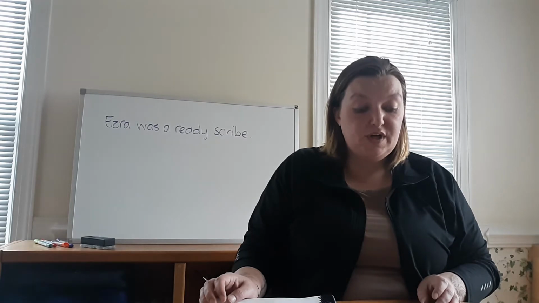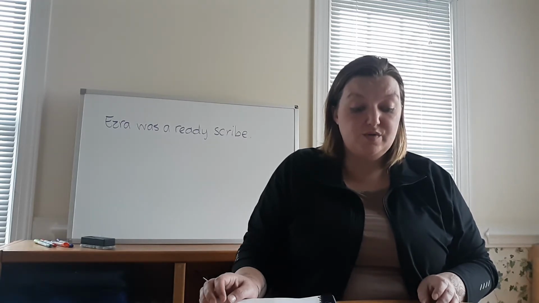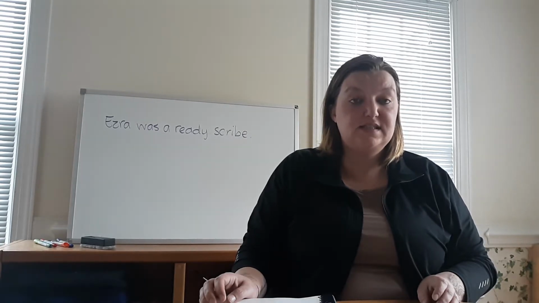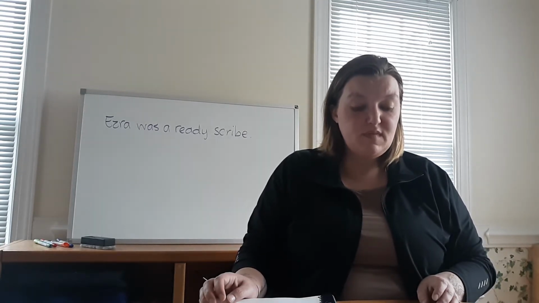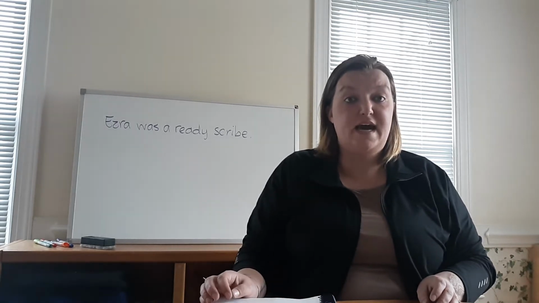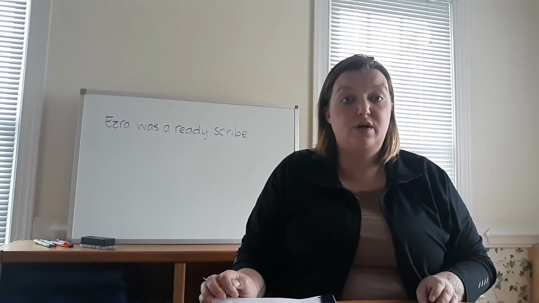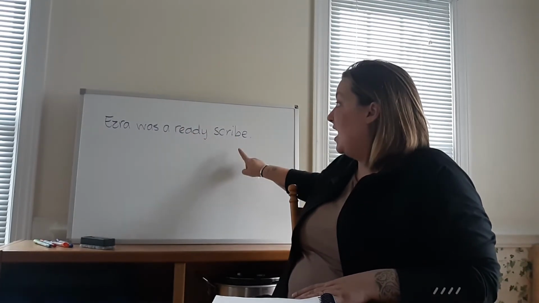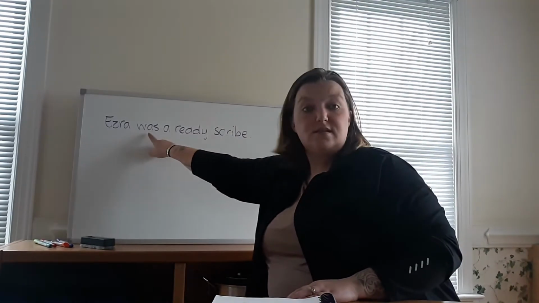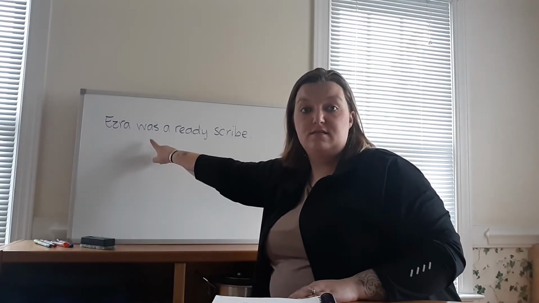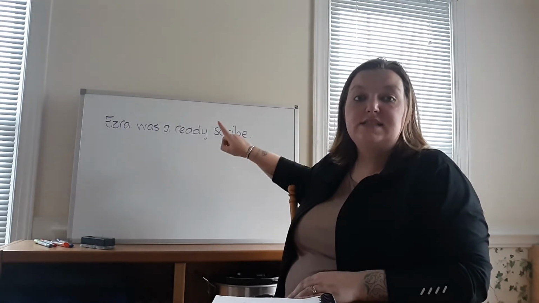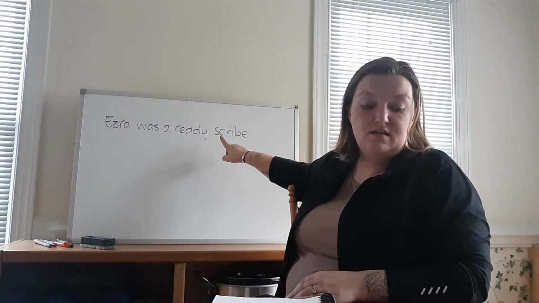The example in your book says, Mr. Hurley is our coach. Coach is a noun that means the same person as the subject, Mr. Hurley. A good note to take is that you can replace the linking verb with the word equals. So let's look at the board. For example, Ezra was a ready scribe. We could make this was an equal sign and say Ezra equals scribe. And that's how you know that it is your predicate nominative.